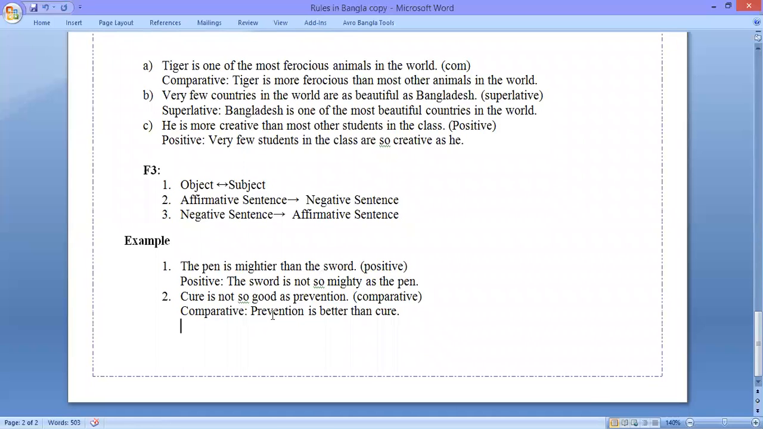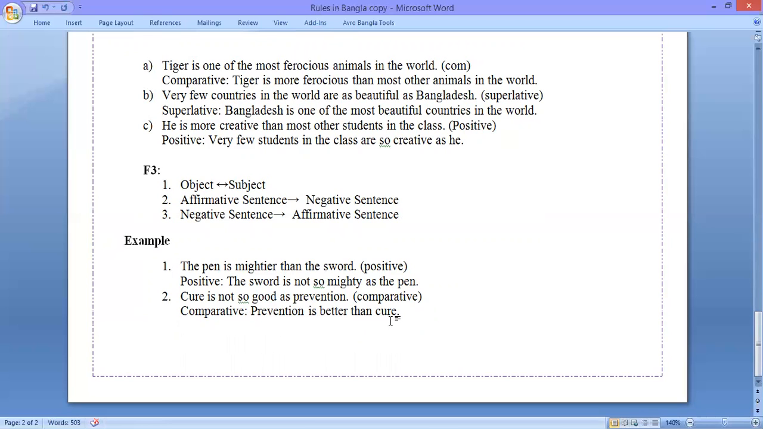If we look at the second example, we can see that cure is not so good as prevention. It is a positive degree and we need to make this comparative. So as we look at the formula, we can see that we need to bring the object at the beginning. So prevention is better than cure. The sentence is negative. We need to make this affirmative. So prevention is, and better is the comparative form of good. So prevention is better than cure.